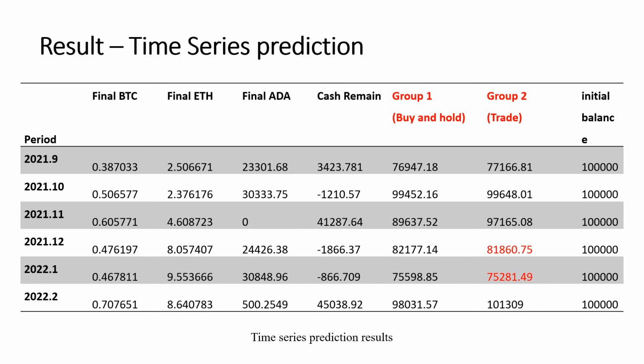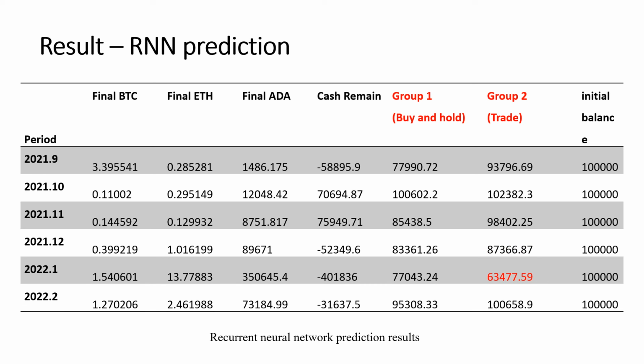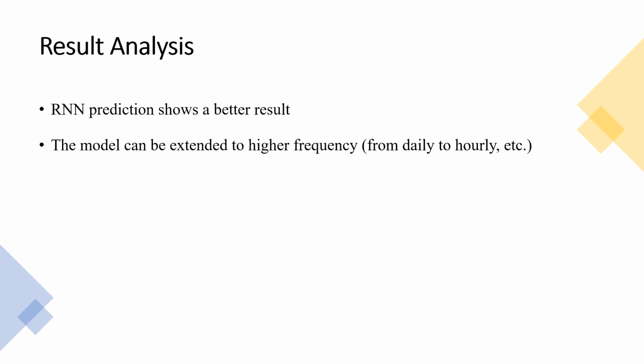The table here shows the result if we use the time series model in the predicted return. We can see that the differences between Group 1 and Group 2 are quite small. Also, in these 2 cases marked in red, the final value of our strategy is worse than the buy and hold strategy. The table here shows the results if we use the recurrent neural network. We can see that the volatility is higher. In most cases, the final values of this strategy are higher than the buy and hold strategy, some of which perform much better. Therefore, we may conclude that the RNN model is better than time series forecasting in most cases.